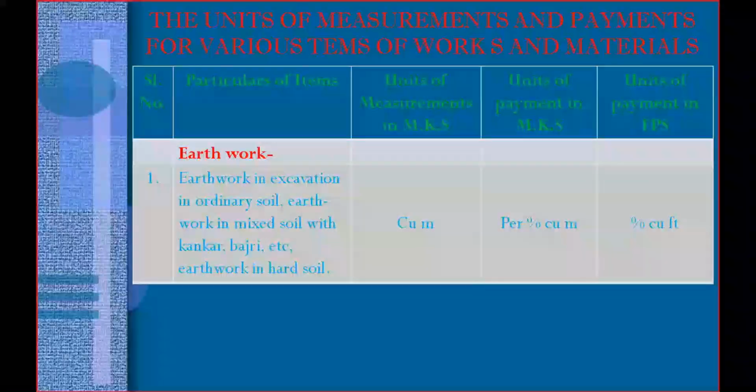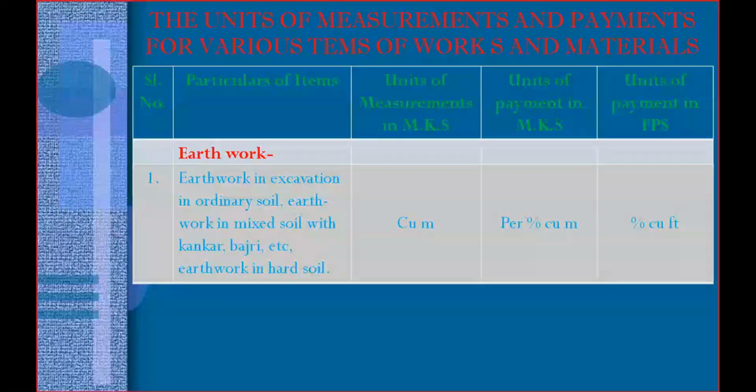That means if the quantity of earthwork excavation is, consider, 10 cubic meter, you need to pay the amount by per percentage cubic meter. How much percentage of the 10 cubic meter is completed?